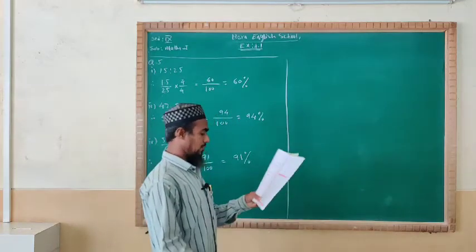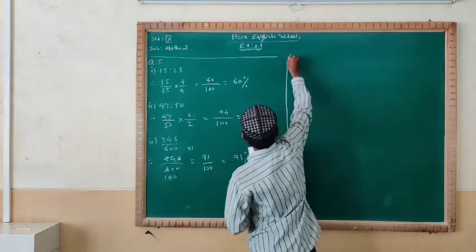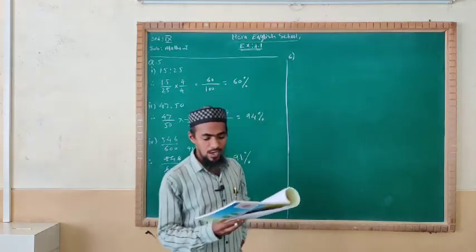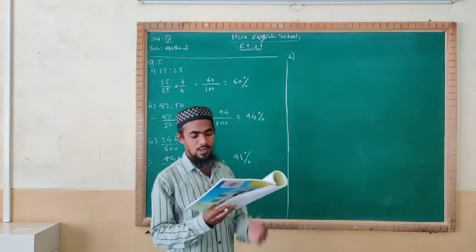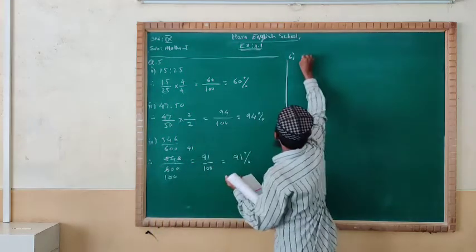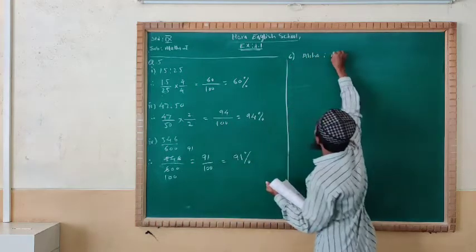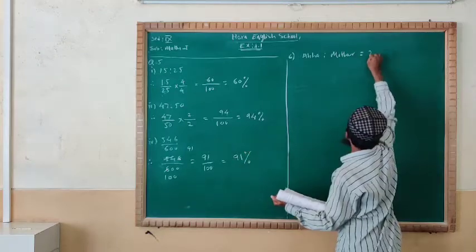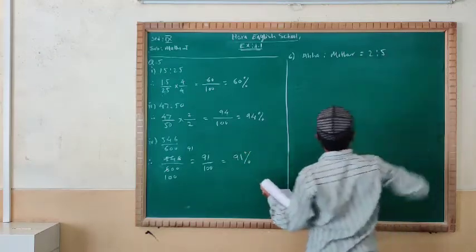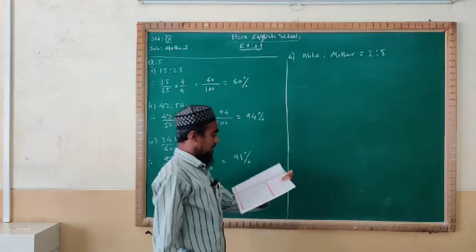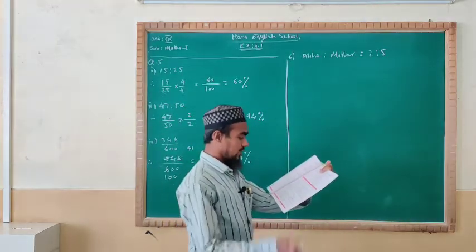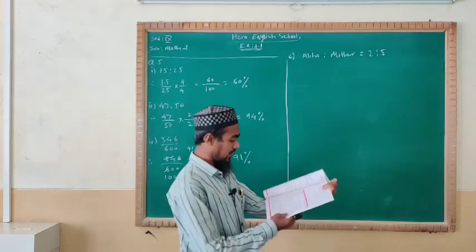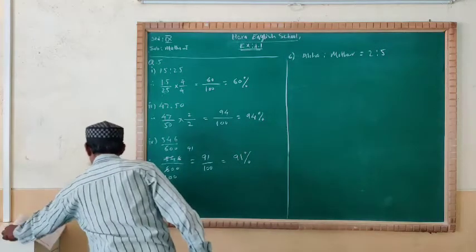Now for the question number 6, see very well, here is given a word problem: the ratio of ages of Abha and her mother. Ratio of Abha and mother, we are given 2:5, which is in reduced form. Also at the time of Abha's birth, her mother's age was 27 years. Find the present ages of Abha and mother.